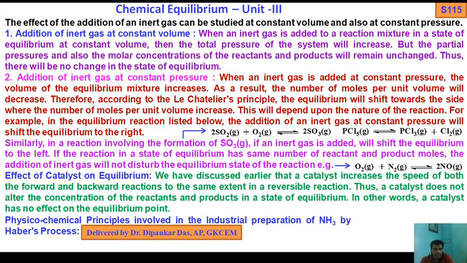So, if you add inert gas at constant volume, what will be the change of equilibrium? When an inert gas is added to a reaction mixture in a state of equilibrium at constant volume, the total pressure of the system will increase, but the partial pressure and the molar concentration of reactants and products will remain unchanged. Thus, there will be no change in the state of equilibrium.